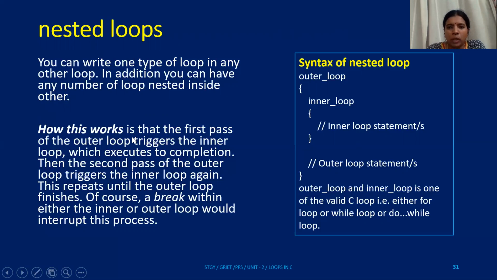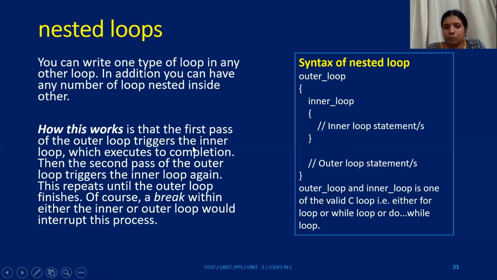So how does that work? This is the basic syntax. You have an outer loop with some conditions for it. Then you have an inner loop followed by some conditions for it. The outer loop and inner loop are each any valid C loop. That means the outer loop can be while, do while, or for, and the inner loop can also be while, do while, or for.